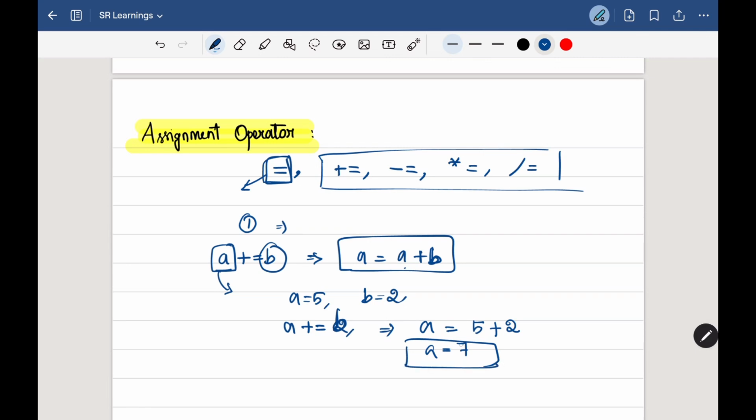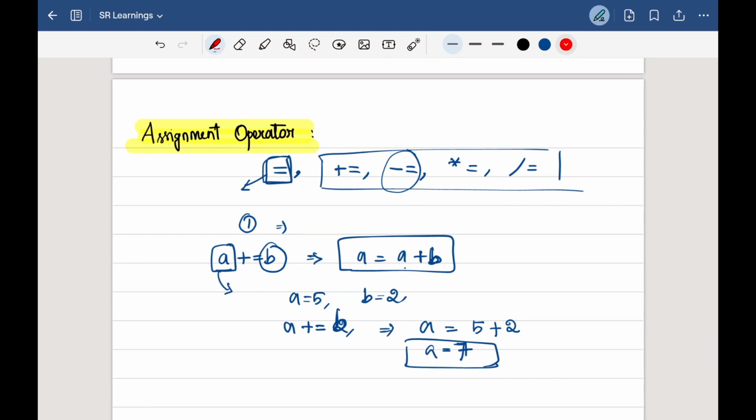So it is self-updating. But with the increment operator, we have to update it by only one unit. By using the assignment operator, we can update it by as many values as we need, based on the requirement. Even if we have to decrement, we have a decrementer, like the minus equal to sign. So these are the assignment operators.